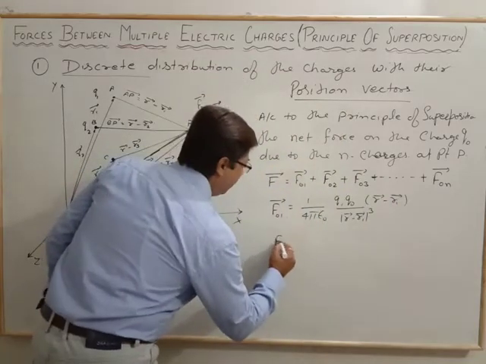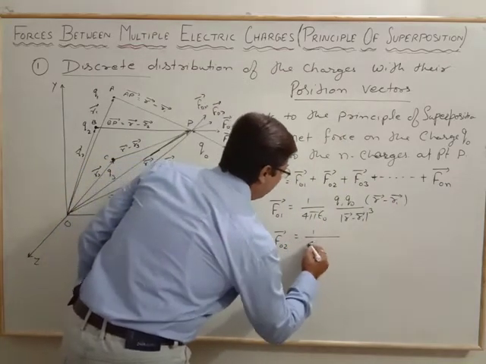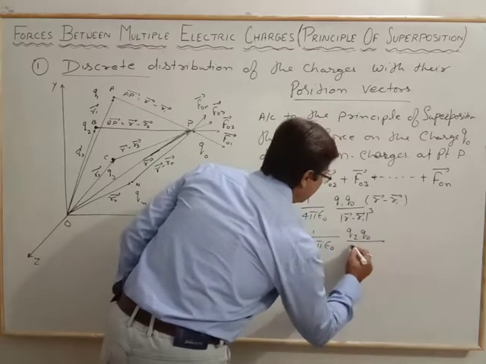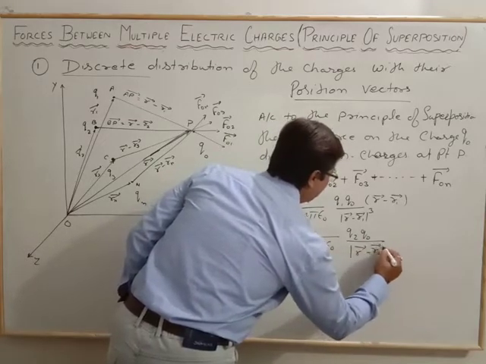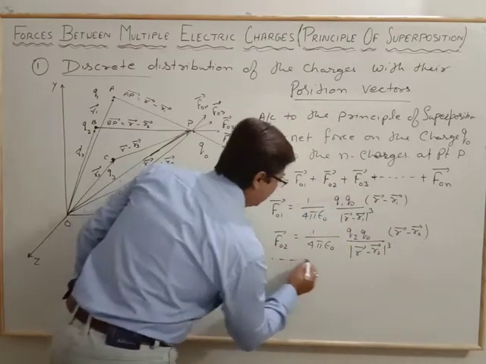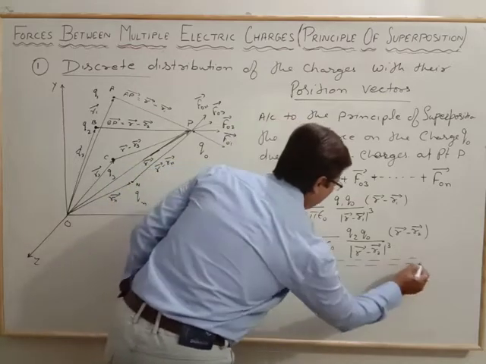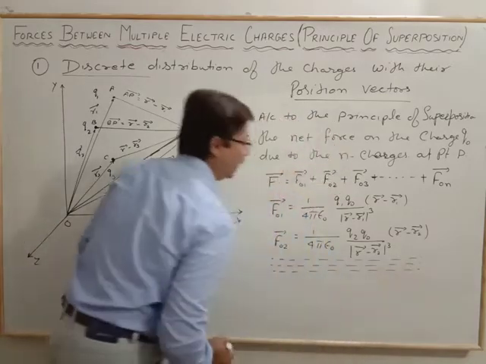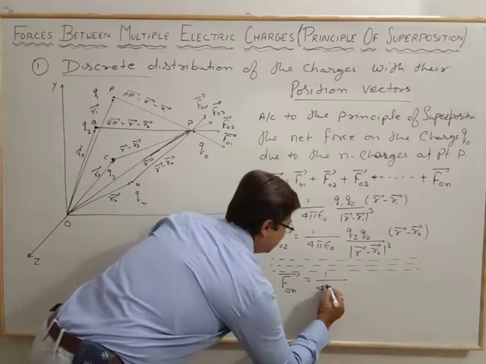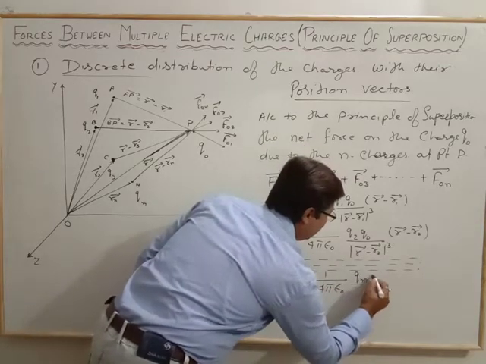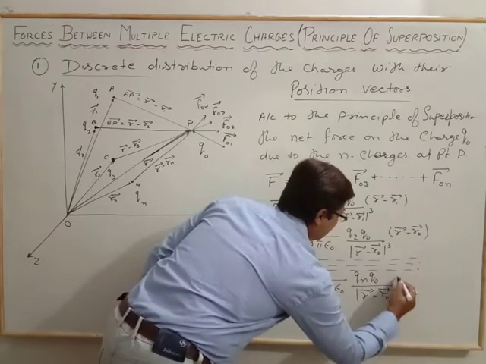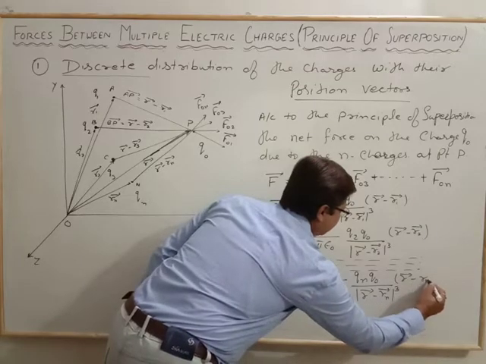And likewise F02 is equal to 1 by 4 pi epsilon naught, Q2 Q0 by the r vector minus r2 vector whole cube, times the r vector minus r2 vector, and so on up to the n-th charge, F0n, equal to 1 by 4 pi epsilon naught, Qn Q0 by the r vector minus rn vector whole cube, times the r vector minus rn vector.